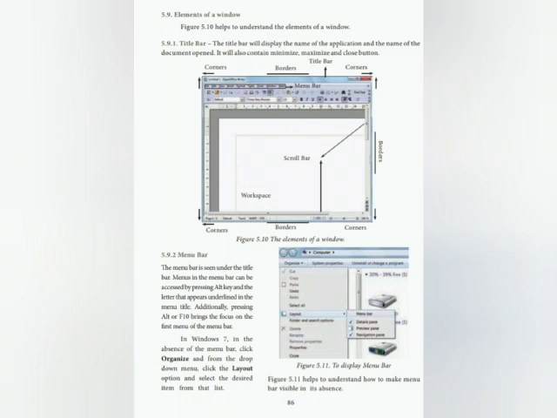Menu bar. The menu bar is seen under the title bar. Menus in the menu bar can be accessed by pressing the Alt key and the letter that appears underlined in the menu title. Additionally, pressing Alt or F10 brings the focus on the first menu of the menu bar. In Windows 7, in the options of the menu bar, click Organize and from the drop-down menu, click the Layout option and select the desired item from that list.